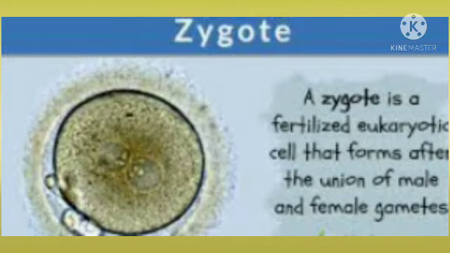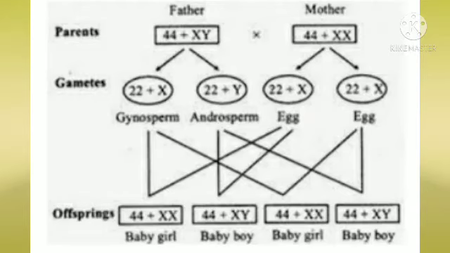After fusion of the male and female gametes, the zygote would carry either XX or XY depending on whether the sperm carrying X chromosome or Y chromosome fertilized the ovum. Zygote carrying XX will develop into a female baby and XY would form a male baby.